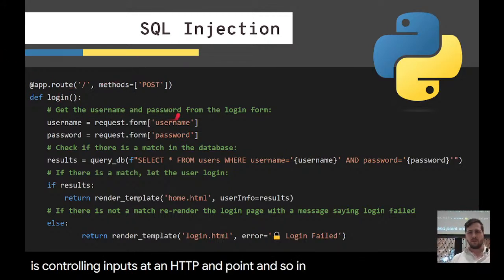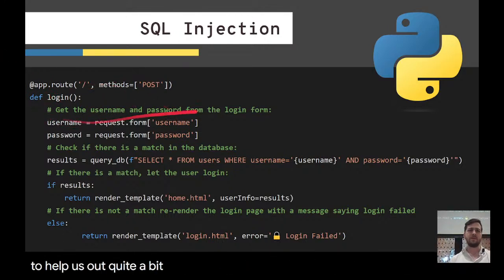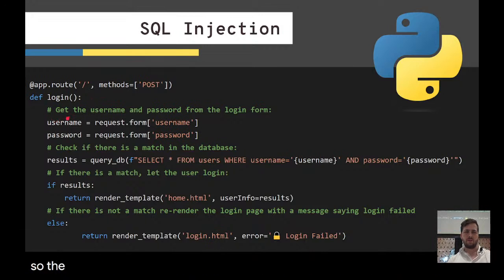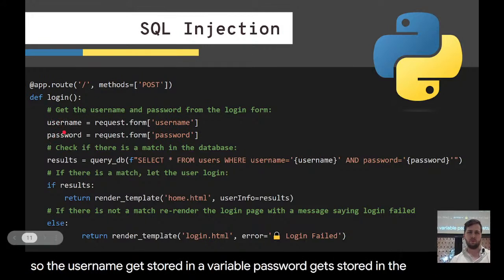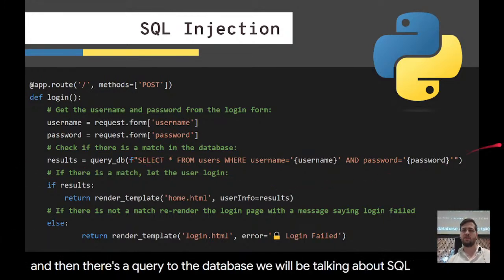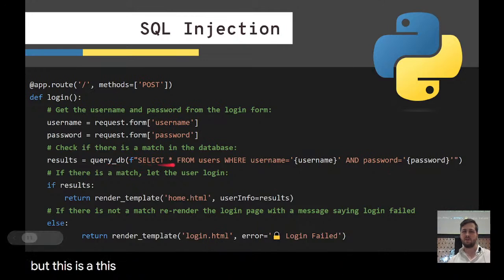And in here, the comments are going to help us out quite a bit. We get the username and password from the login form. So the username gets stored in a variable, password gets stored in a variable. And then there's a query to the database. We will be talking about SQL next class, but this right here is a line of SQL.